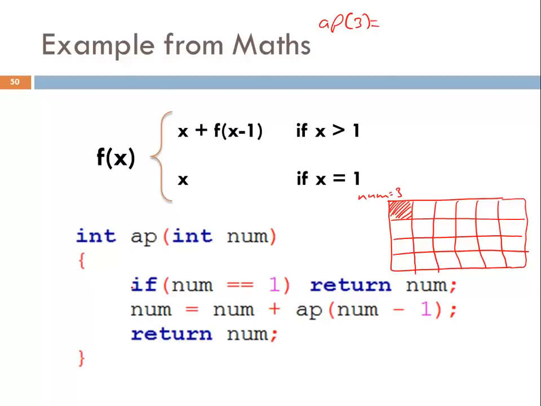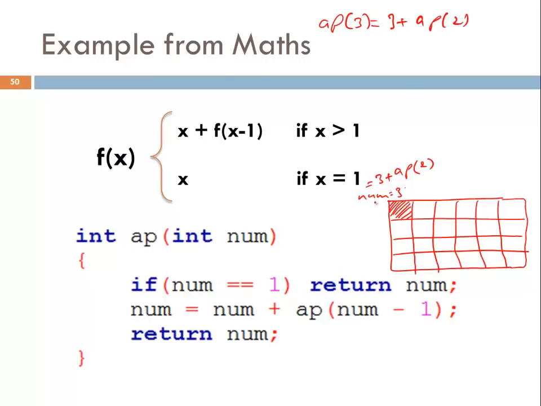Now the control flow will reach this line. If number equal to 1, is number equal to 1? No, number is not equal to 1. So what will it do? It will go to the second line. Number equal to number plus AP(number minus 1). That means 3 plus AP of number minus 1, and number is 3, so 2. So can I write it here? AP(3) is 3 plus AP(2).